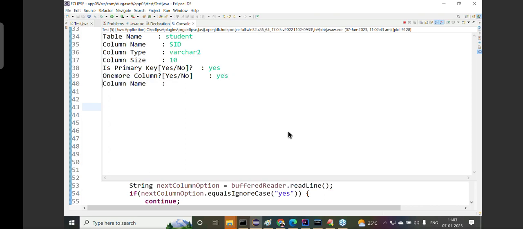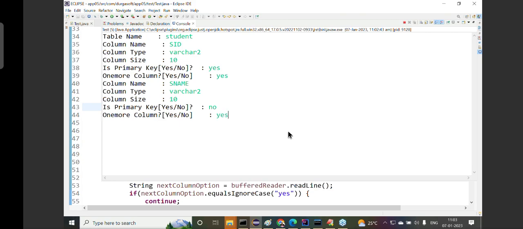Now one more column, yes. What is the column name? Say for example, student name. Column type is again varchar2, and column size is 10. Is it primary key? No. Student ID is sufficient for me. Previously we saw two columns as primary keys, now this time only one column.